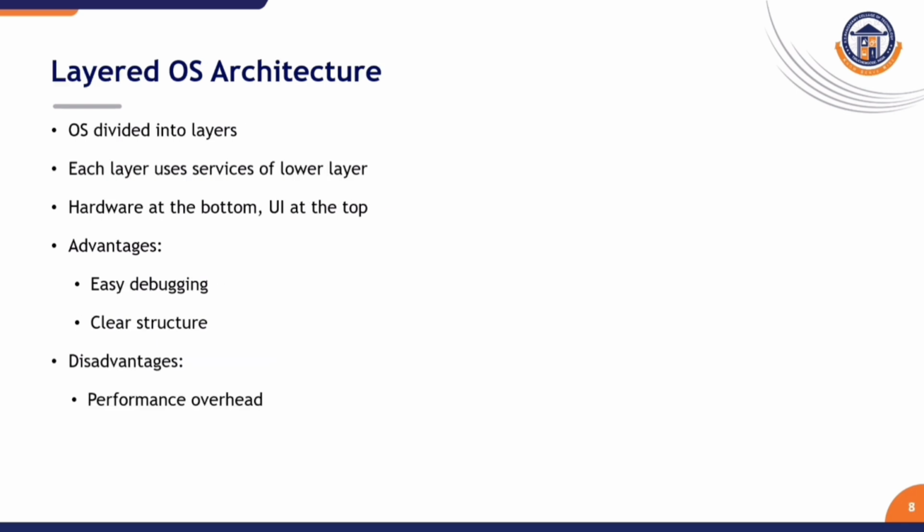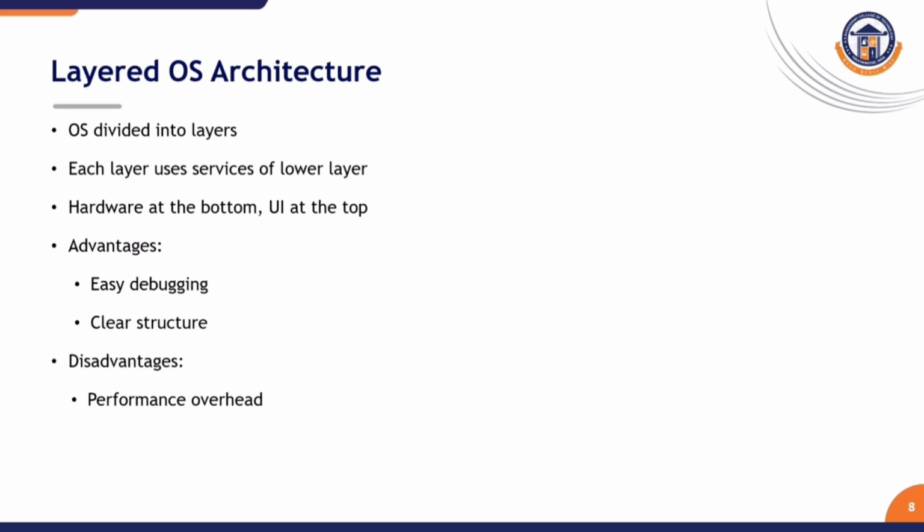The next one is layered operating system architecture. In this architecture, the operating system is divided into multiple layers. Each layer provides services to the layer above it. The bottom layer is the hardware. The top layer is the user interface. The main advantages are a clear structure, easy debugging of errors, and easy understanding of the process. The disadvantage is performance overhead, with extra delay due to layer crossings. The layered architecture focuses more on clarity than speed.